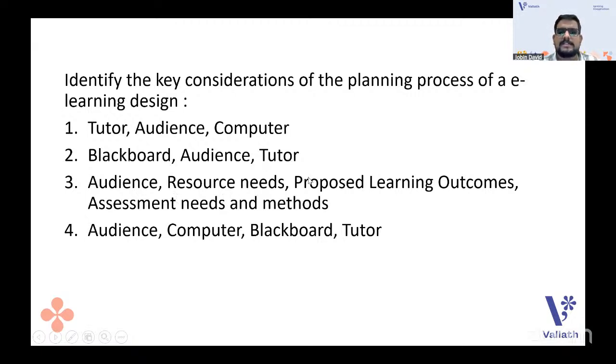Audience, resource needs, proposed learning outcomes, assessment needs and methods. Audience, computer, Blackboard, and tutor. Which is the option that you will go with? Key consideration of the planning process of e-learning design. The audience, resource needs, proposed learning outcomes, assessment needs, and methods. That is the correct answer, guys. The third one is the correct answer because audience, resource needs, proposed learning outcomes, assessment needs, and methods, all those are there for the e-learning design.